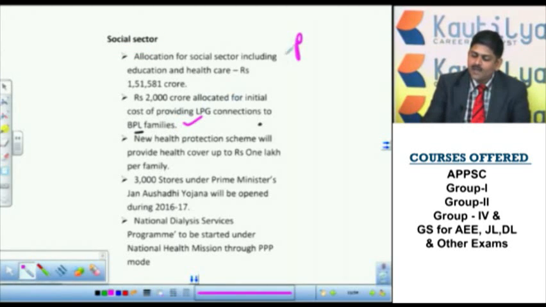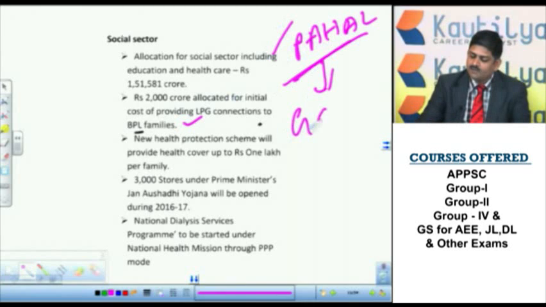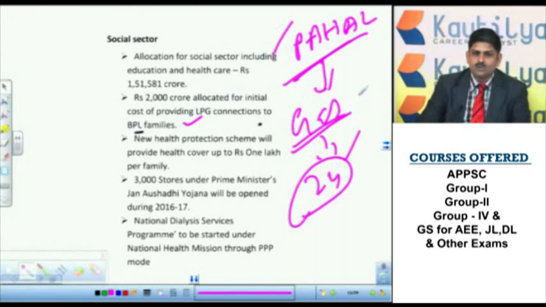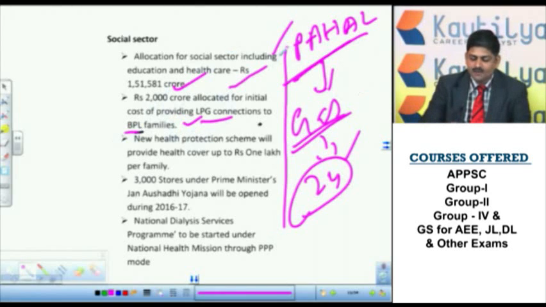Now here we have to remember another scheme called the Pahal scheme. This was started last year. Under the Pahal scheme, the gas connection will be provided within 24 hours after applying. So this is not only for the poor people, actually BPL. Anyone can do this one. But the Government of India provided exclusively for BPL families 2000 crore in order to provide LPG connections for those poor people.